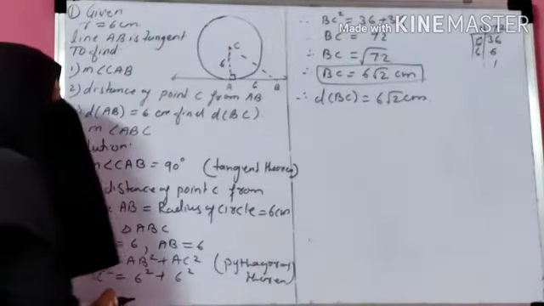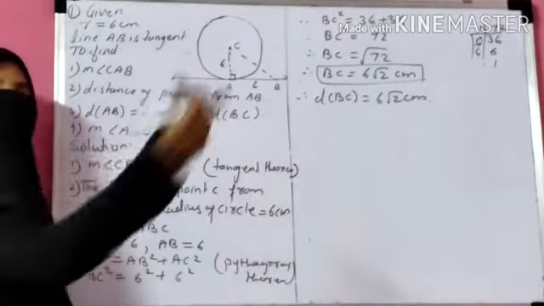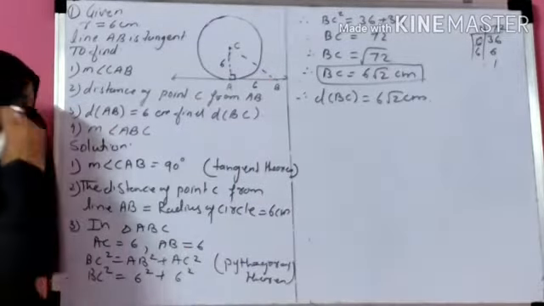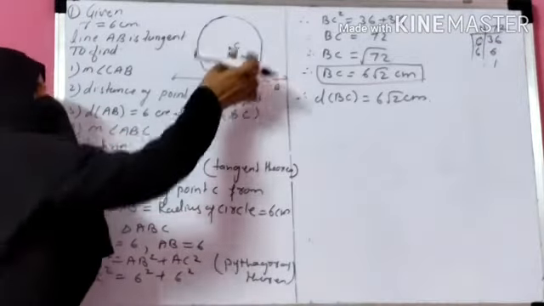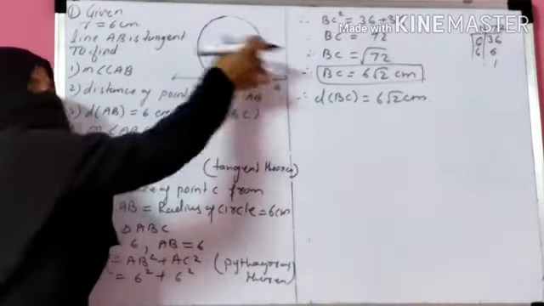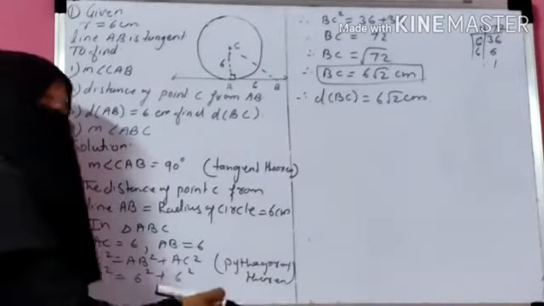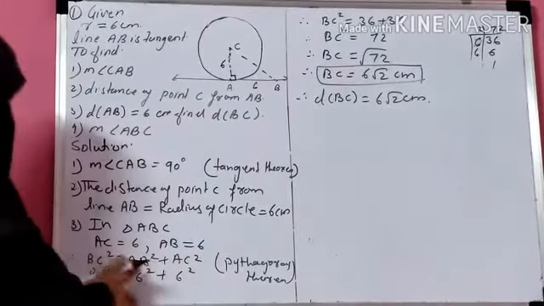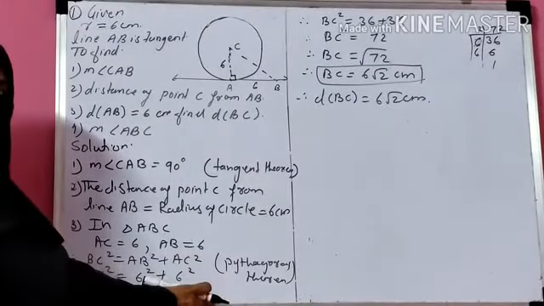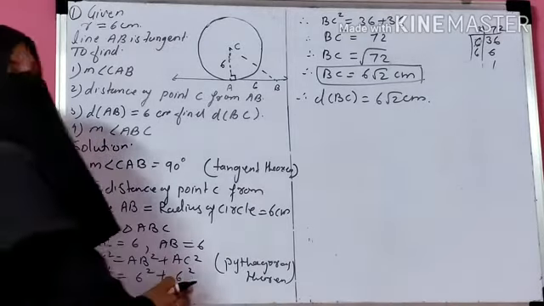In the third question, in the triangle, they said AB is 6 centimeter and AC, we know it is the radius, is also 6 centimeter, and we have to find BC. This triangle is a right angle triangle, so BC is the hypotenuse. So that's why I apply the Pythagoras theorem. By Pythagoras theorem, BC square is equal to AB square plus AC square. Then substitute the values. BC square is equal to 6 square plus 6 square.